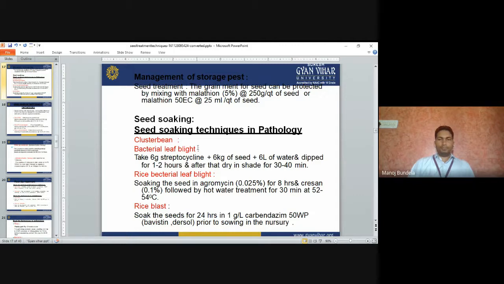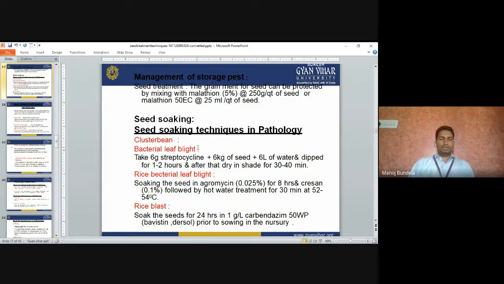Rice blast: soak the seeds for 24 hours in 1 gram per liter of carbendazim 50 WP, Bavistin, prior to sowing in the nursery.